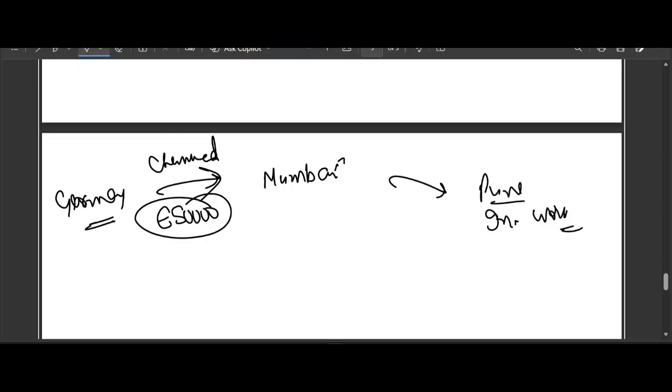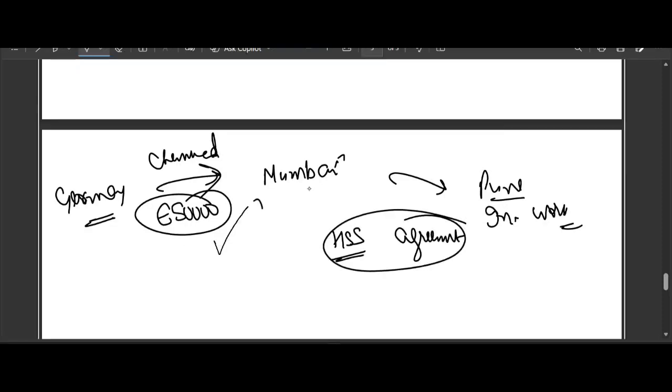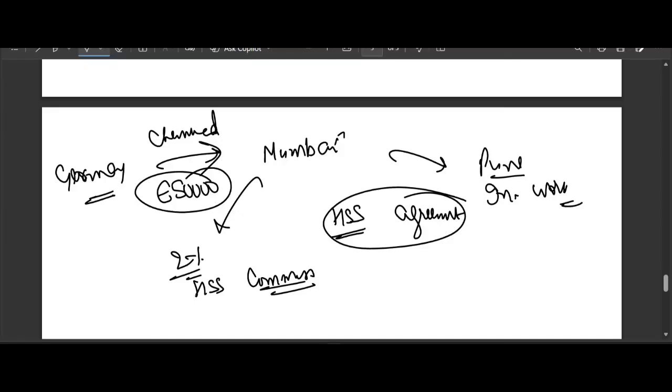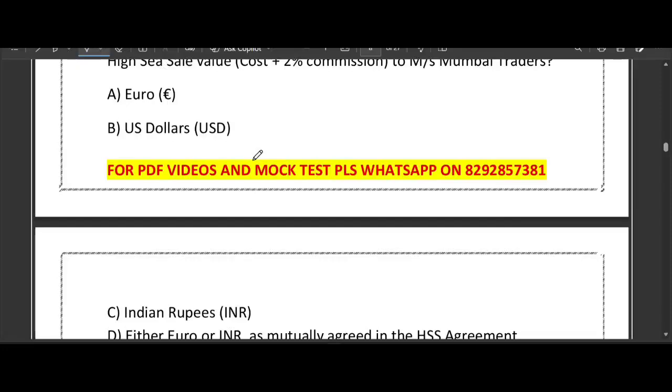The sale is done under HSS, High Sea Sale Agreement. Fine. And the Mumbai trader adds 2% HSS commission. Now the question is, in which currency should Pune Industrial Work pay the HSS value to the Mumbai trader? Euro, dollar, or Indian rupee, either euro or INR.